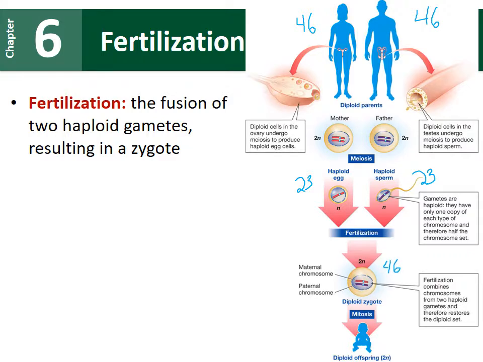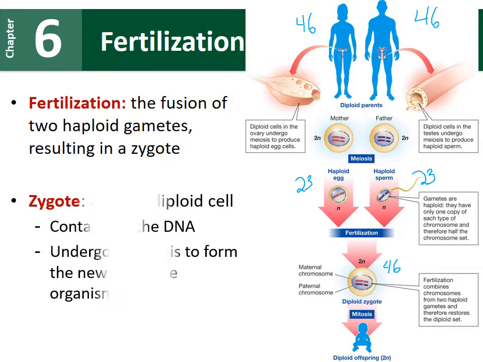In that fertilization process, our two haploid gametes fuse together to create a cell called a zygote, and we're back up to our original 46 chromosomes. That zygote, that one cell that is formed from fertilization, will go through mitosis, so it'll go through growth to produce a new organism. So the zygote is a single diploid cell. It contains all the DNA, so it has all 46 chromosomes. And it's going to undergo mitosis to form a new individual. That zygote will divide and divide and divide to create a fetus.